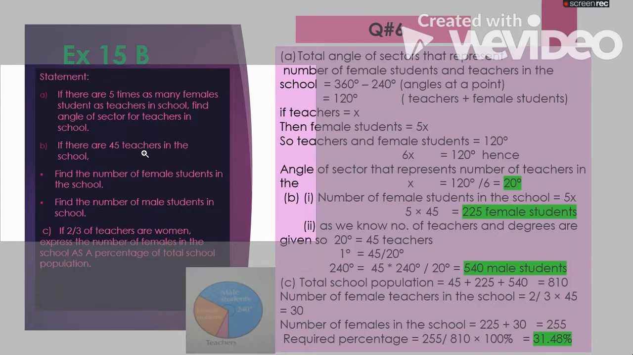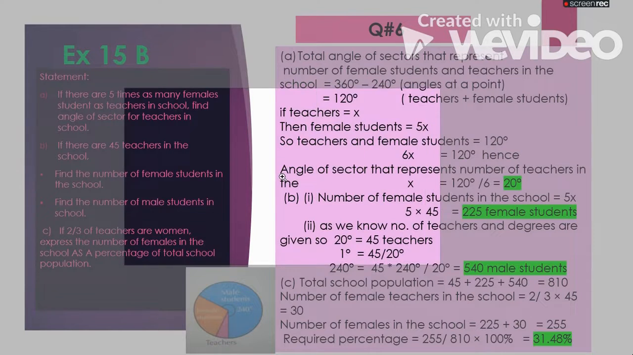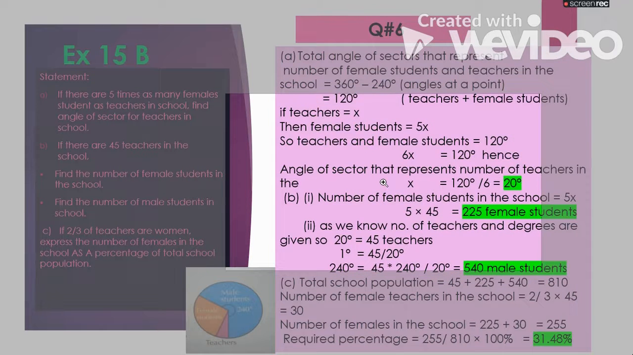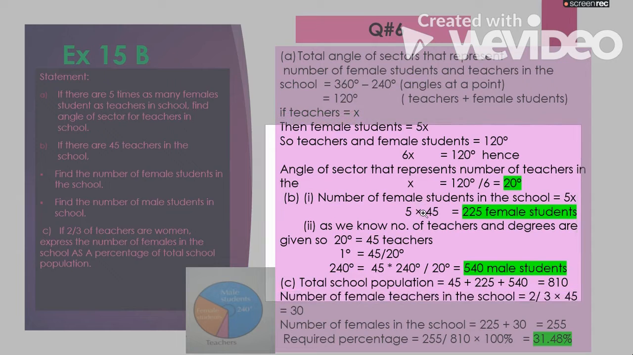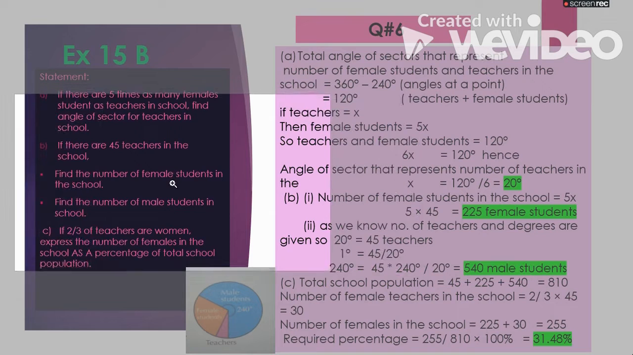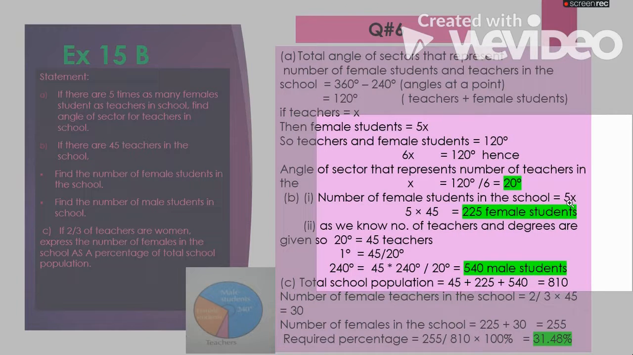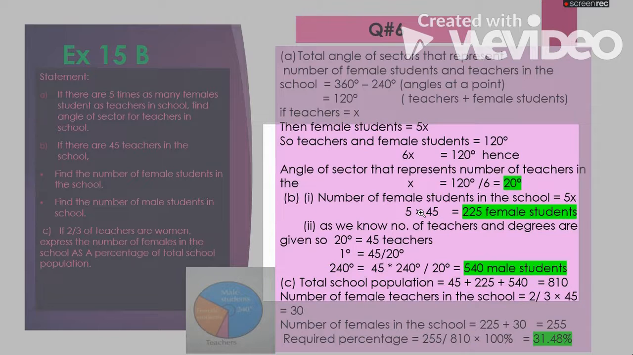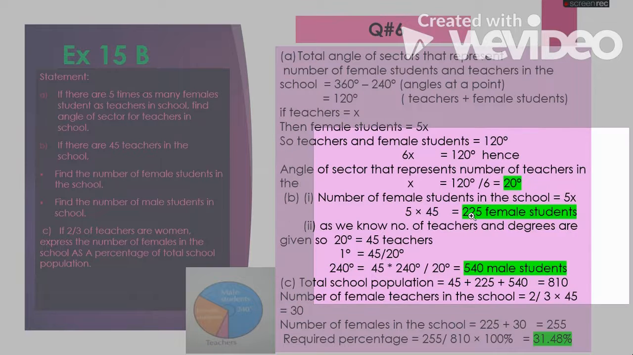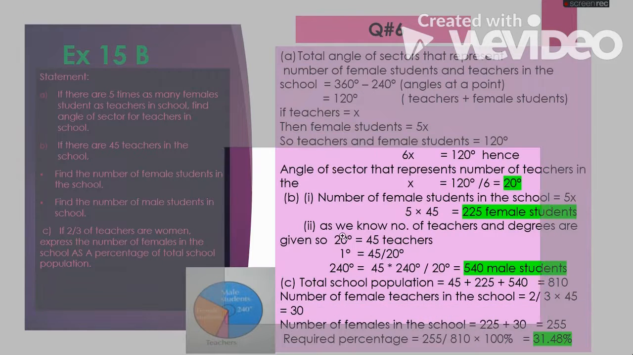Okay, next thing: if there are 45 teachers in the school, now he has given the number of teachers as well, and we have calculated the degrees as well. So the angle is also there and the amount is also there. We can relate it in our upcoming parts. Next he is asking, find the number of female students in the school. The number of female students is 5 times x. We know that 1 time x is equal to 45 teachers. So 5 times x means 225 female students.